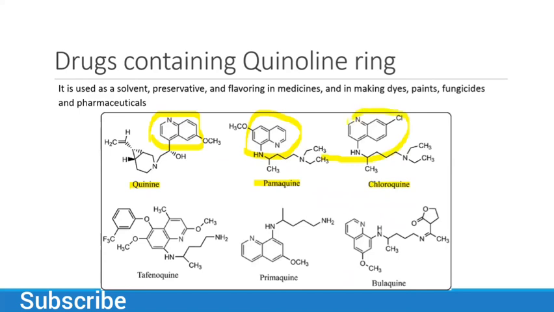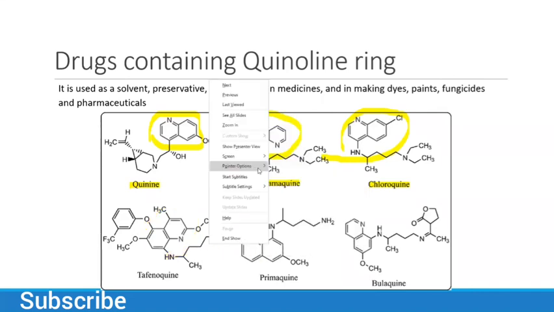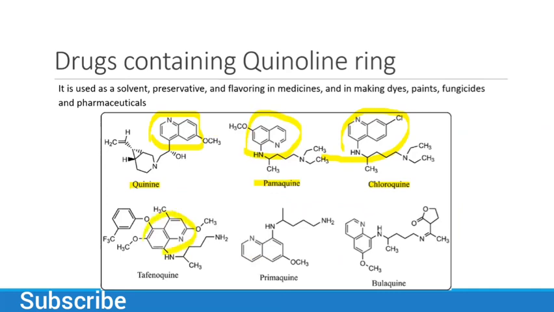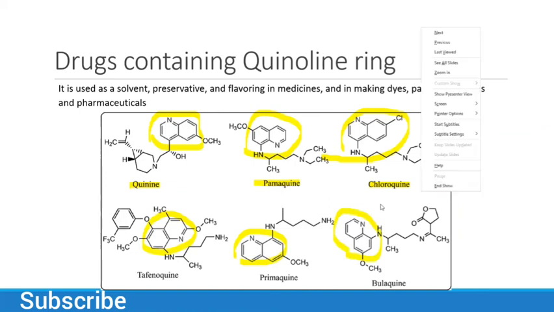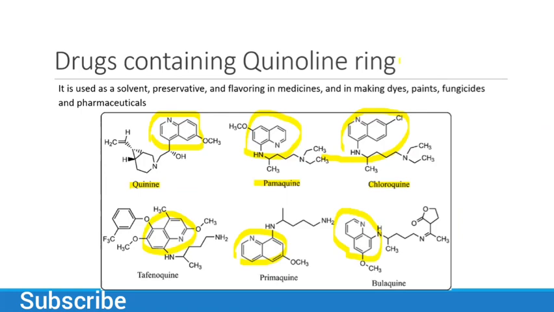This is our structure of quinoline. And then we will also have our quinoline structure here. And now we have our structure here. So this is all about quinoline.